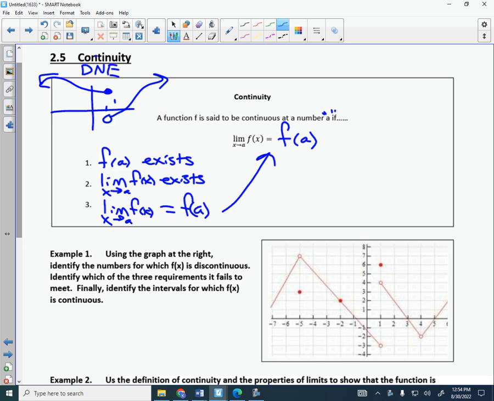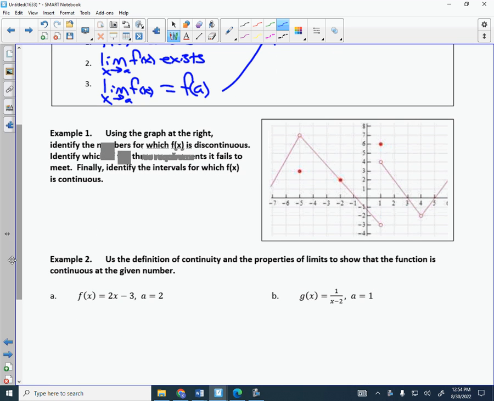So let's make sense of this. We are going to look at the spots where this graph is discontinuous, and we're going to identify why. Quick, I want you to write down the numbers on the side, the x values where this is discontinuous. Write down where it's discontinuous. Where do you have to pick up your pencil when you draw it? Where does it have a gap? X equals what? At what spots is this graph here discontinuous? Write it down.